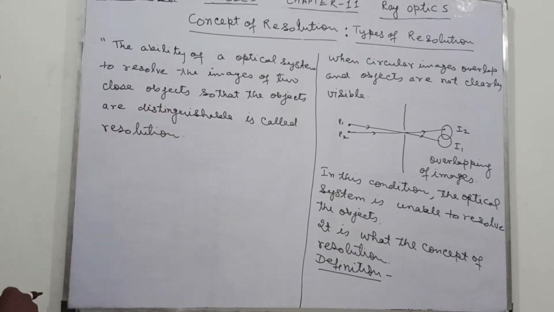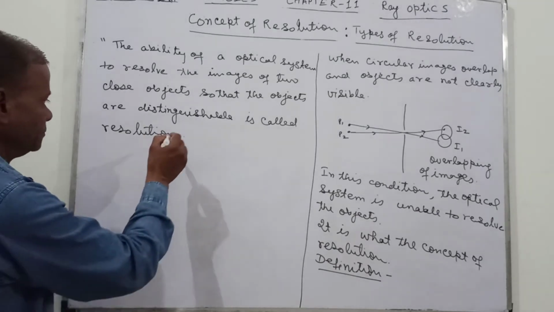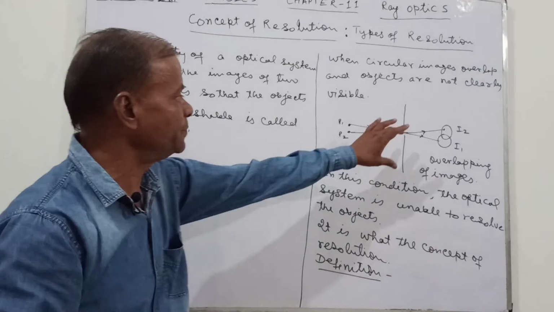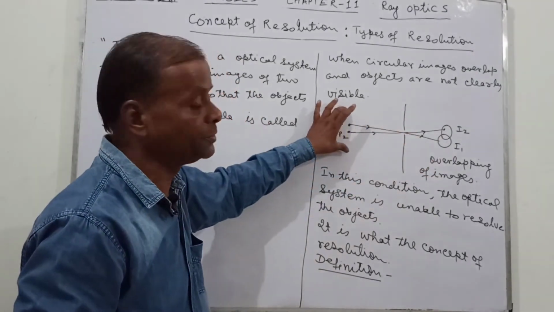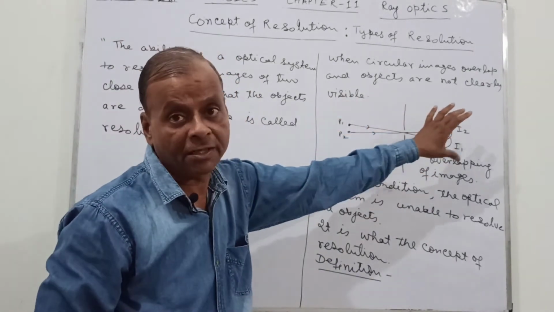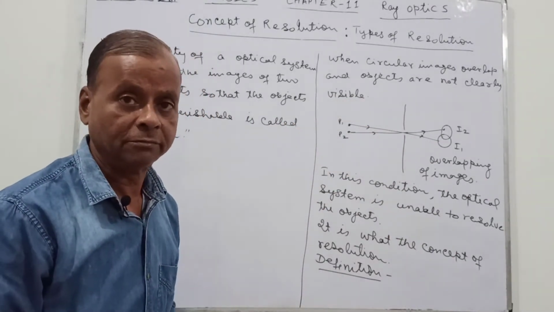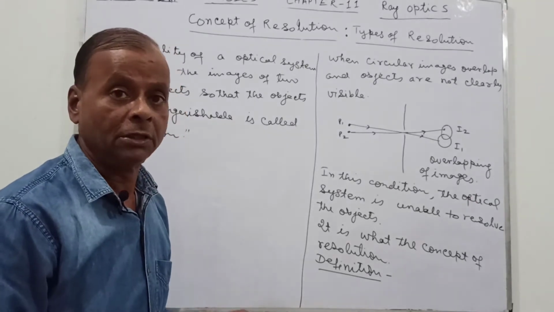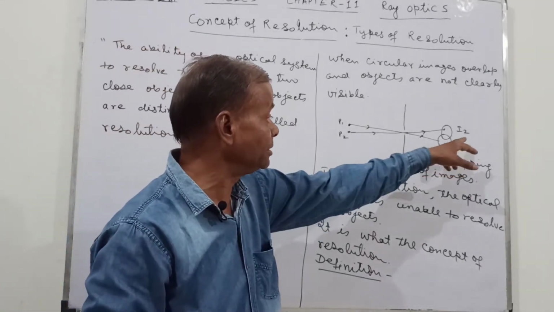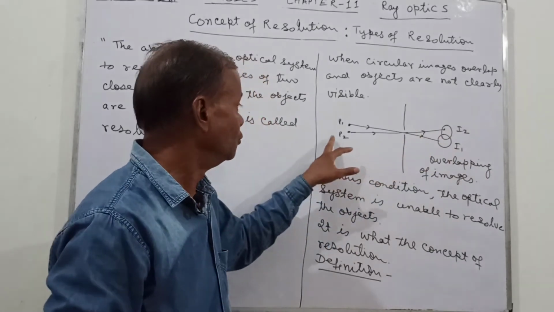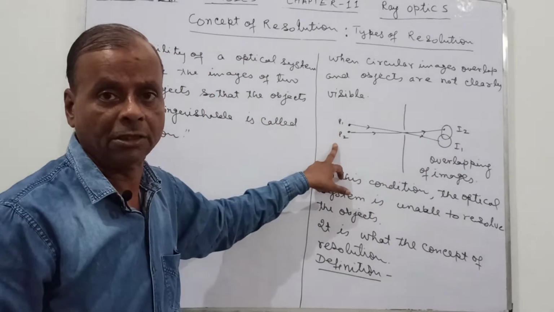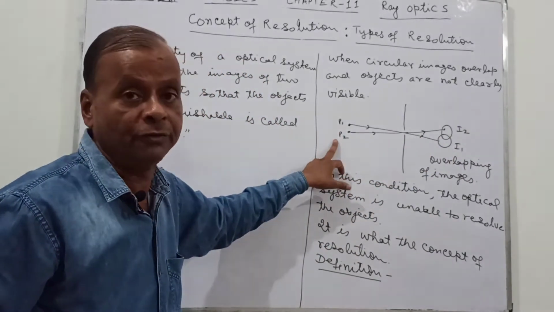The ability of an optical system to resolve the images of two close objects so that the objects are distinguishable is called resolution. So when these images are clear, then these objects are clear. If images are not clear, then objects cannot be clear. So we have to distinguish, we have to resolve these images. Only then can we see the objects very clearly.